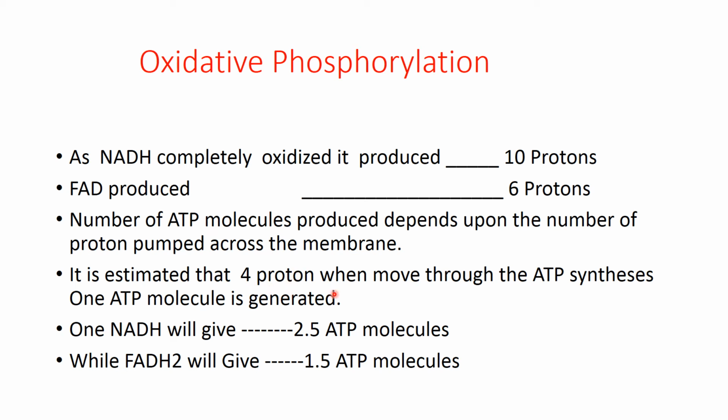So in this calculation, 1 NADH will give rise to 2.5 ATP molecules, while FADH2 will give rise to 1.5 ATP molecules. For our convenience, sometimes we convert 2.5 into a whole number, that is 3, and 1.5 into 2, but actually NADH will produce 2.5 ATP molecules, while FADH2 produces 1.5 ATP molecules.